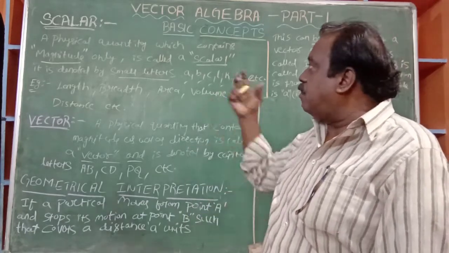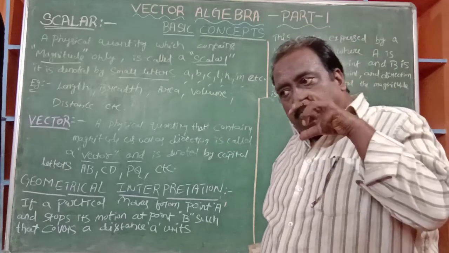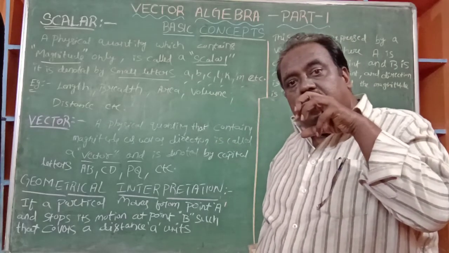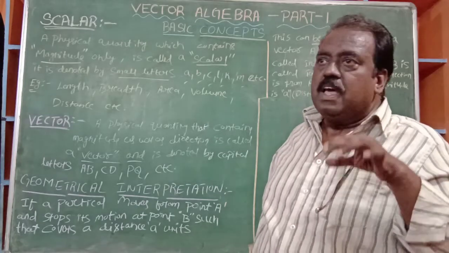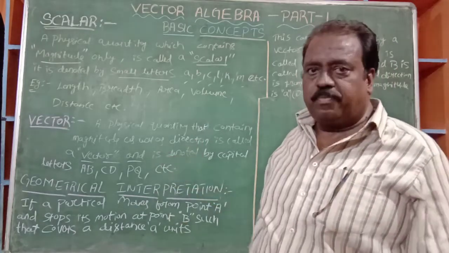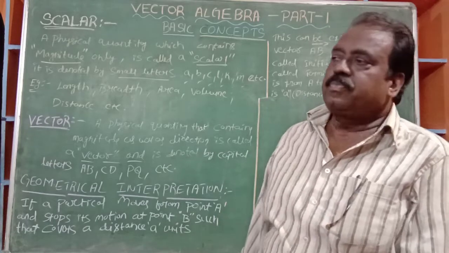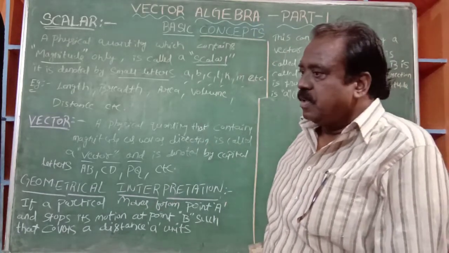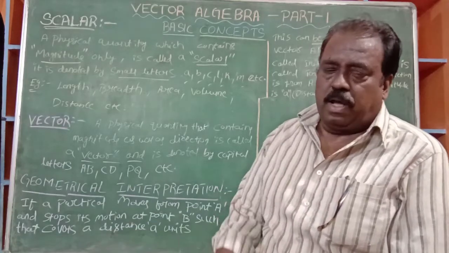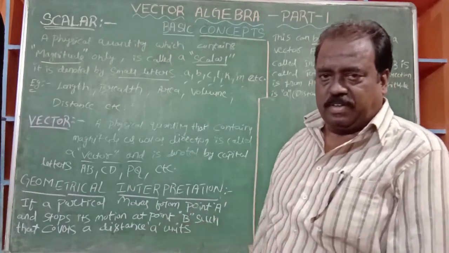These physical quantities contain only the magnitude. Length, 10 units. My height is 6 feet. The height of the building is 30 feet. The area of my house is 1200 square feet.